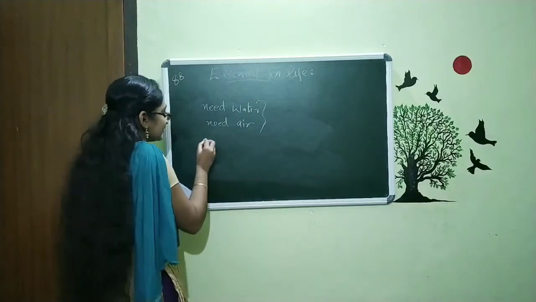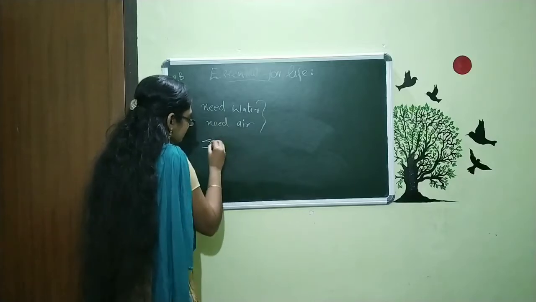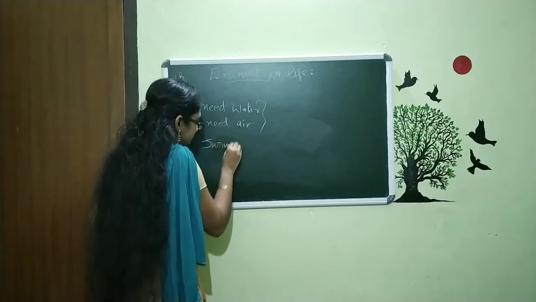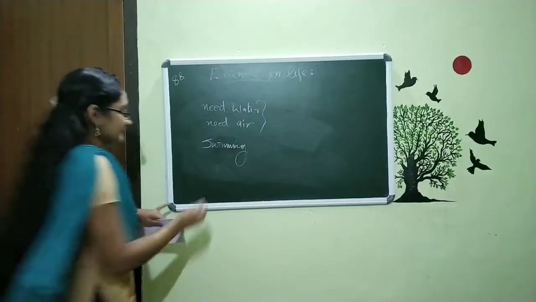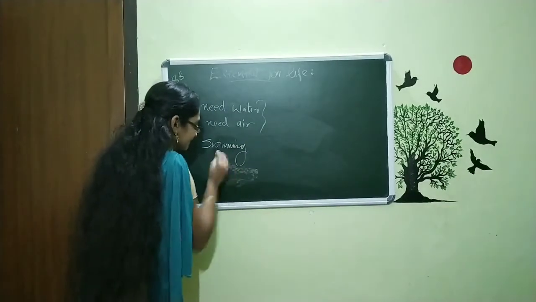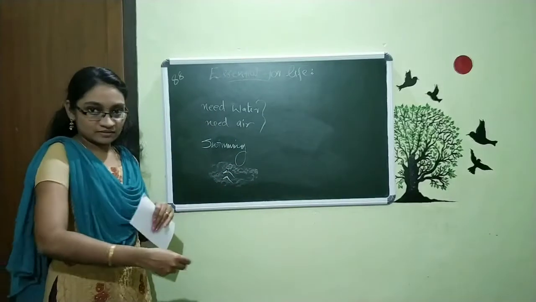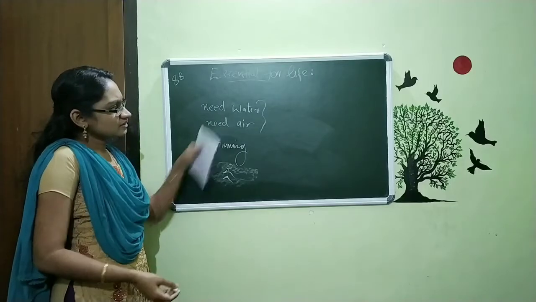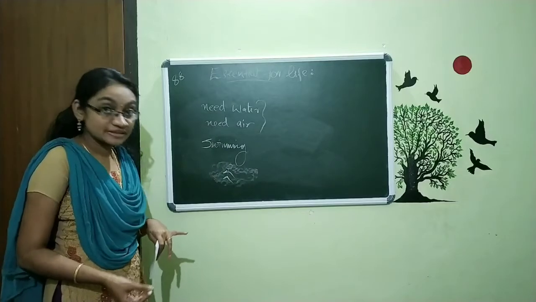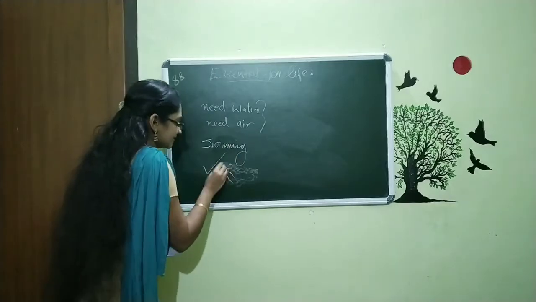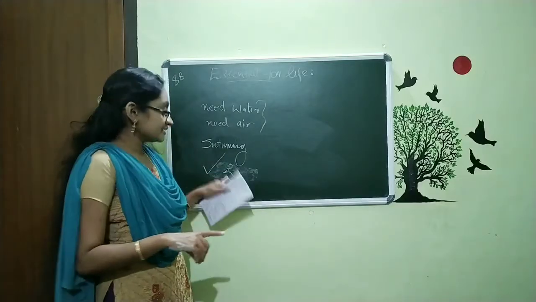The first diagram is one child swimming. That is the first picture. One child is swimming. There, what is the need? Is it water or air? The need is water. So for that the child needs water.